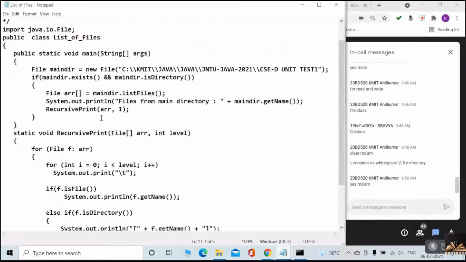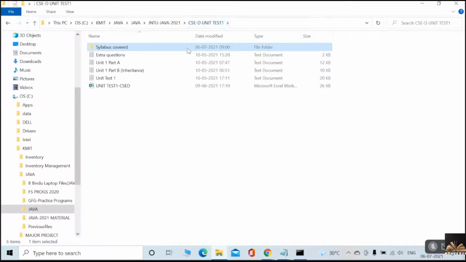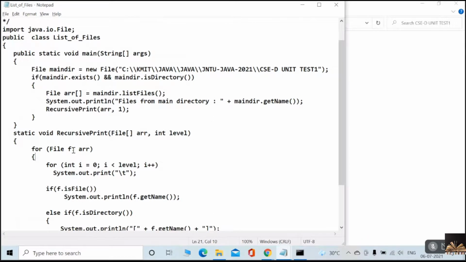Listen carefully. I am calling recursivePrint now, passing that array and level 1. I am using a for-each method, iterating through whatever array I just passed here. Okay, understood? An array of this many contents I just passed. Now initially, what content am I getting? I am getting the first entry.